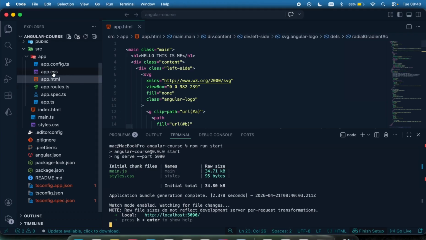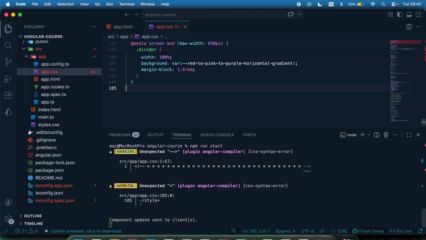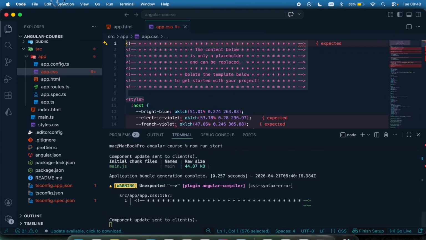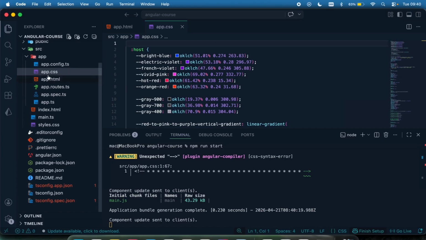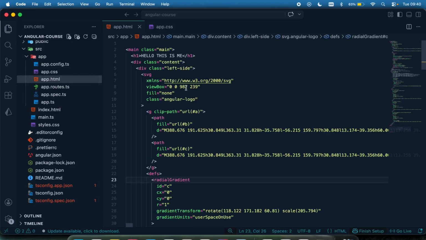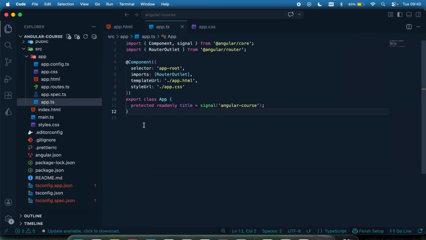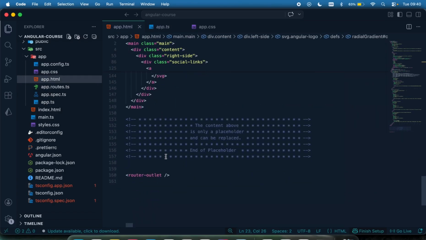Now, if I come to the app.css and place the CSS right there, let me remove this styling right there. And if I come right here, you can see the styling has now come back. So that shows that the app.css styling controls what you have in the app.html. And then the app component controls everything in the HTML. Okay, so that's basically what it is.